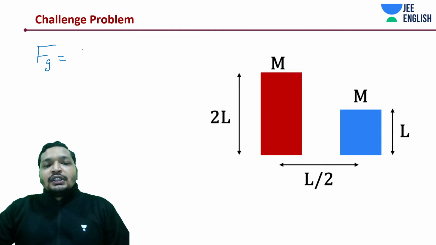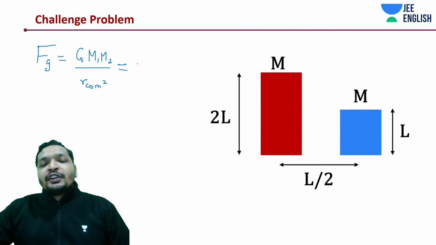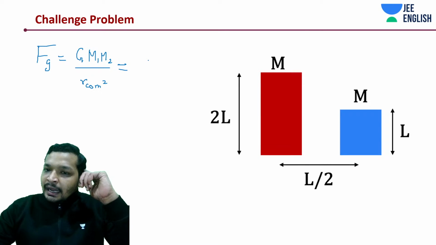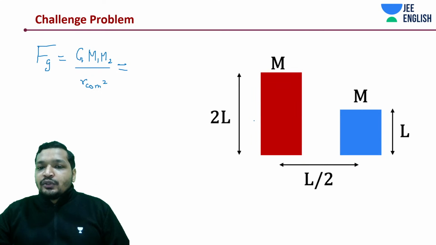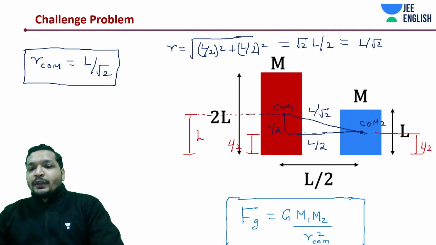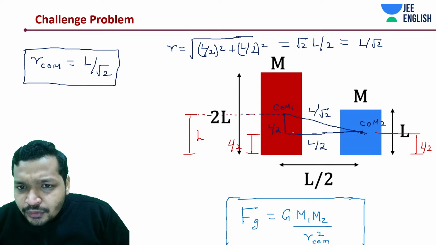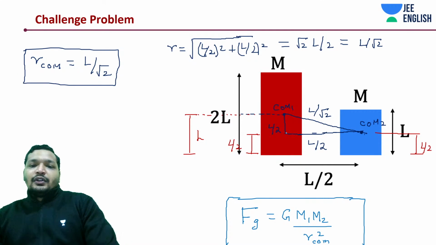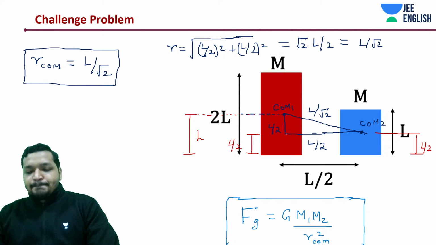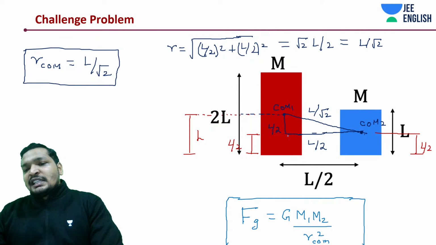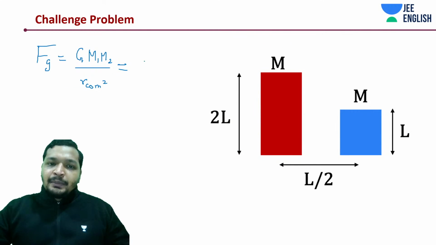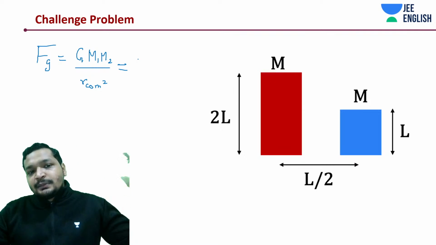Fg is equal to G into M1 M2 by, let me repeat this again, R_COM whole square. R_COM is going to be L by root 2. This is L by 2, this is L by 2, so that should be L by root 2, right? Just re-verifying, yes, L by 2, correct. So the distance between the centers of mass is L by root 2, so the answer should have been B, not A. But anyway, Sakshi, you understood the concept, that's pretty good.